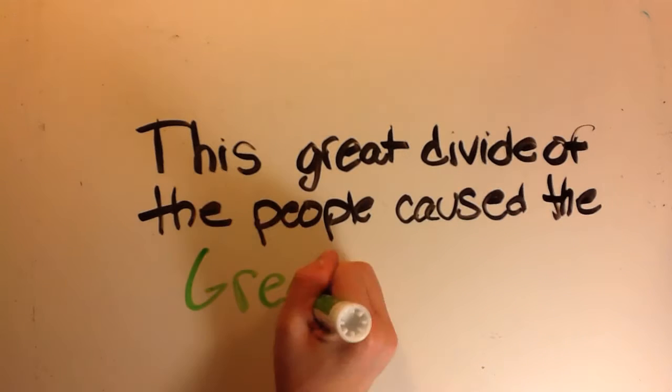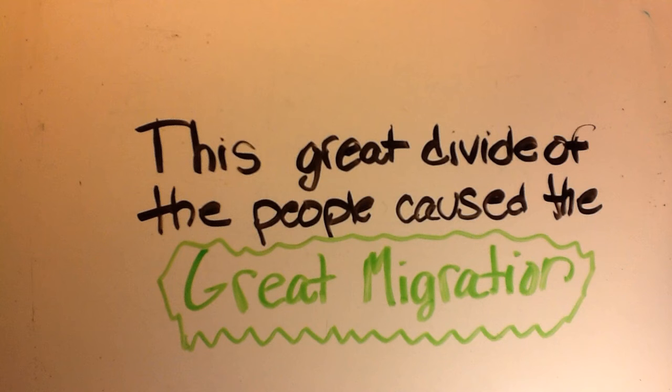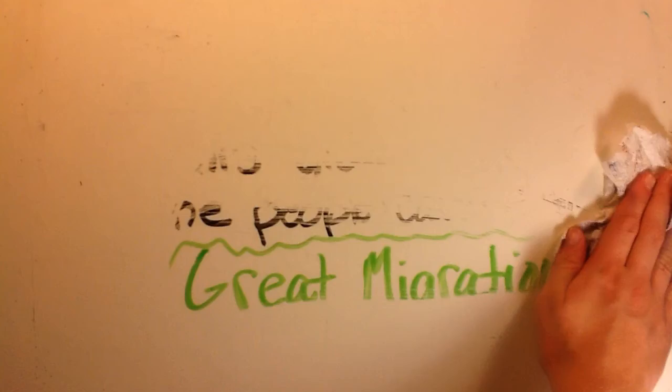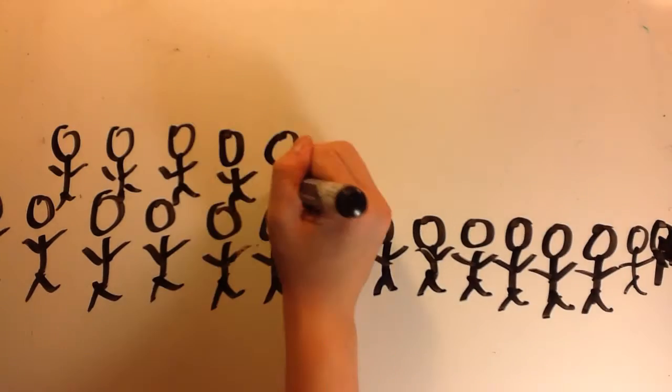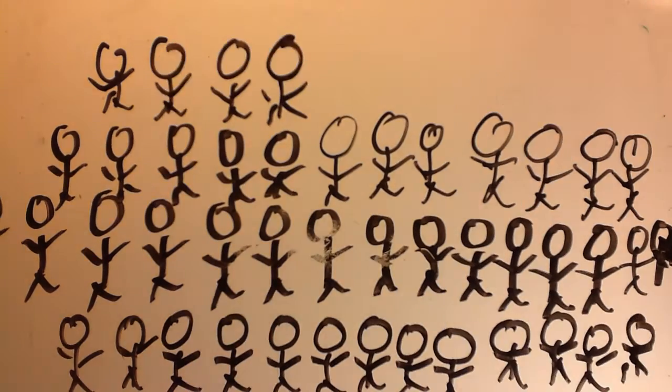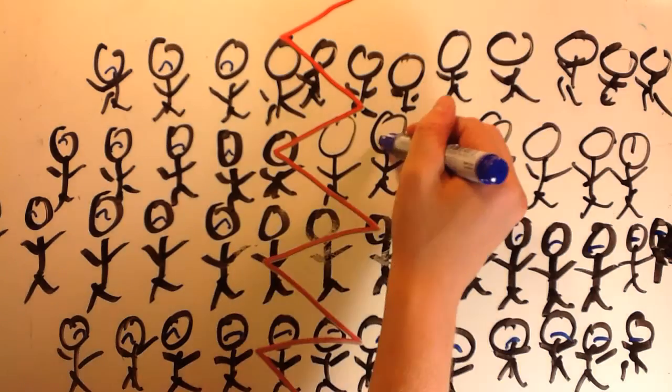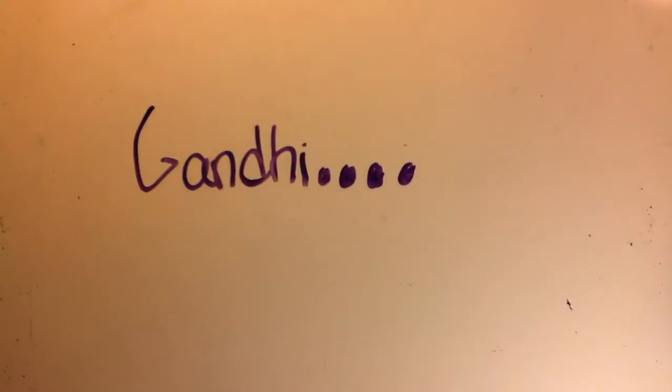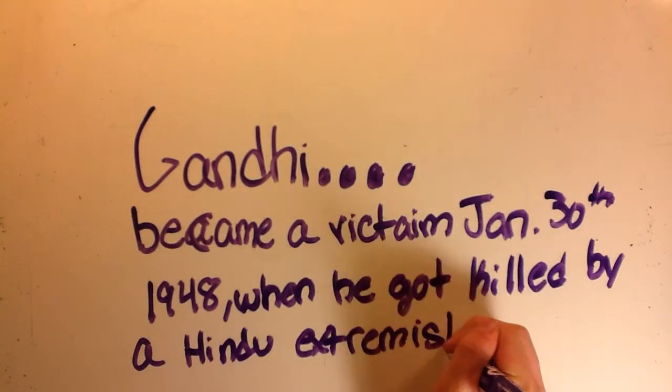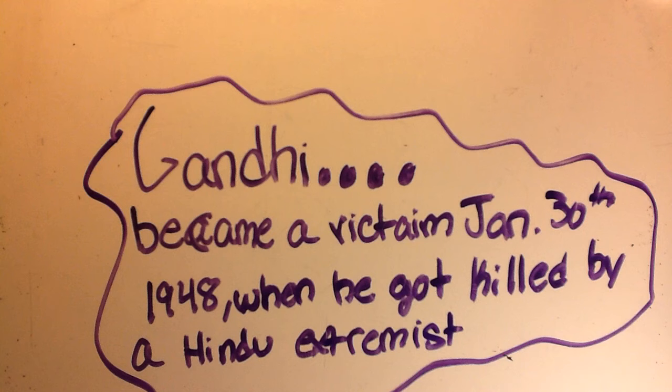This great divide caused the Great Migration, where thousands of people trying to get to their correct country with their correct group of people were killed through the chaos of the movement. Gandhi became a victim when he was killed by a Hindu nationalist.